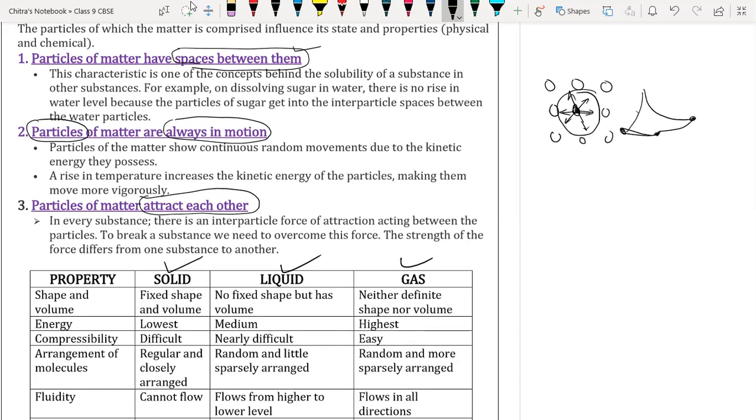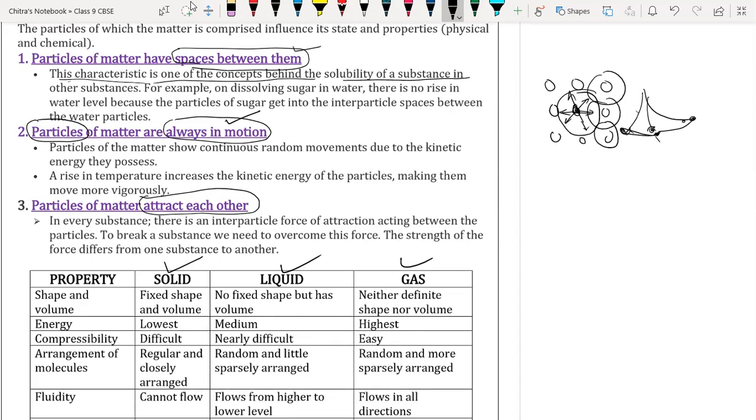This is the motion performed by the particles, called oscillation. So particles of matter are continuously in motion, that is our other point. The first point, this characteristic, is one of the concepts behind the solubility of a substance. Because particles have space between them, they can dissolve in another solvent.